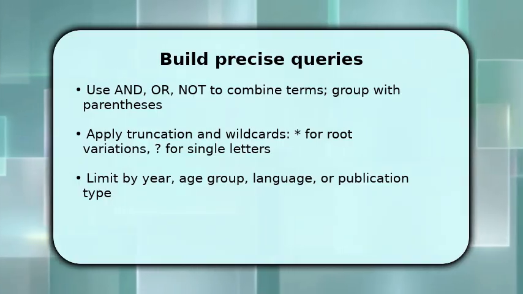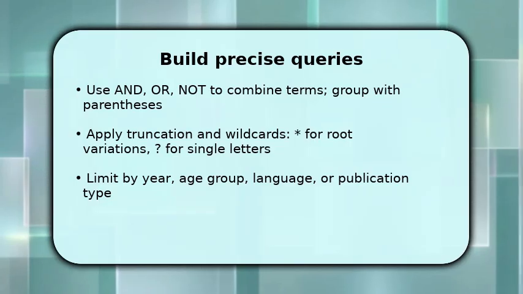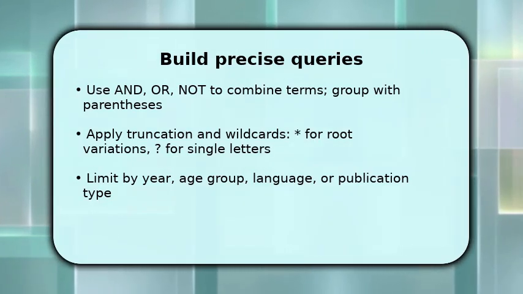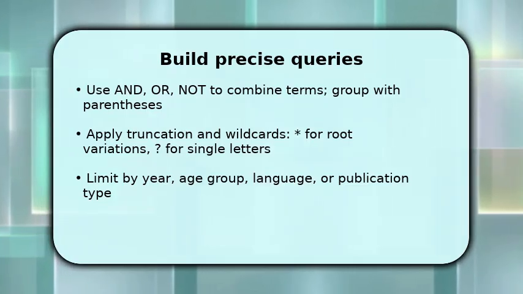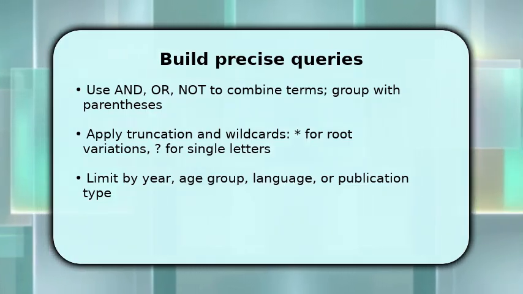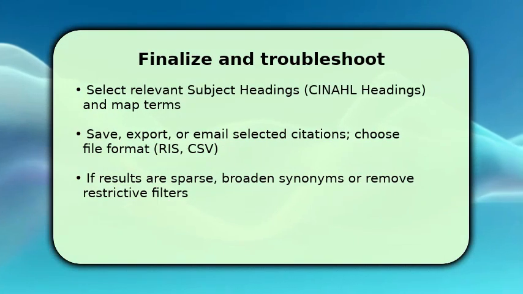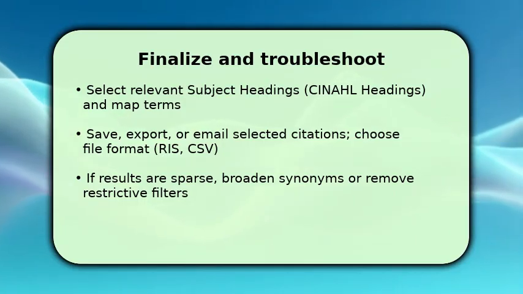Then apply filters such as year range, age groups, or publication type to narrow noise. Once you see early results, skim titles to adjust terms. Refine iteratively until precision and recall are balanced. Finish by reviewing subject headings suggested by CINAHL and map your keywords to those headings so indexing is captured.